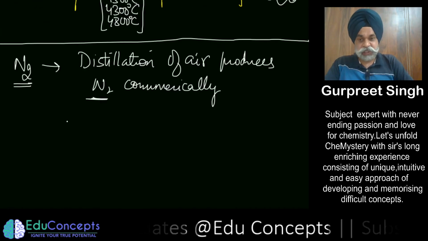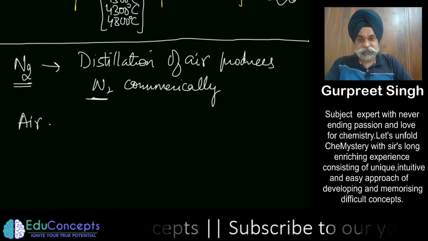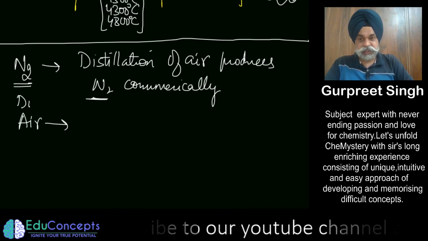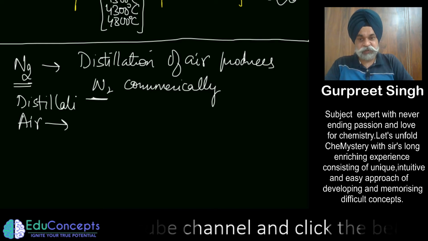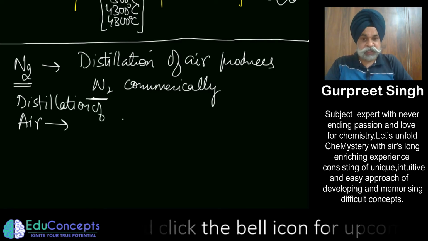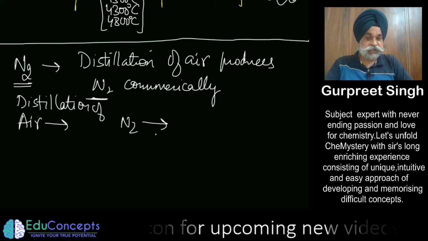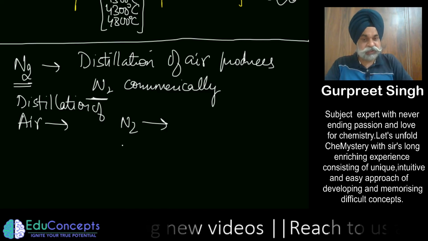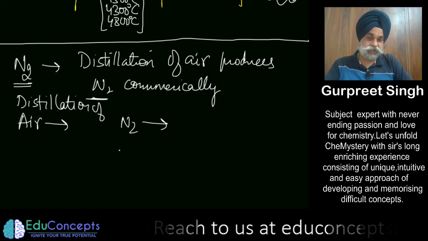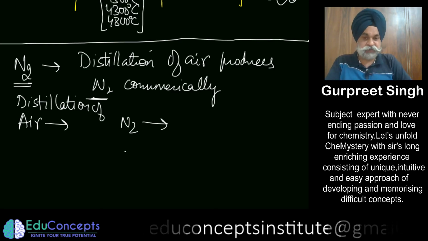When you start distilling air, nitrogen tends to be distilled first. There are other gases, seven or eight, which also get produced during the distillation of air.